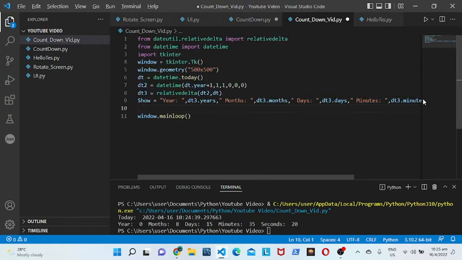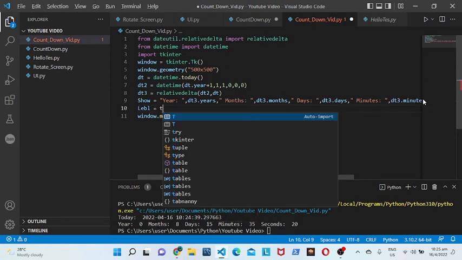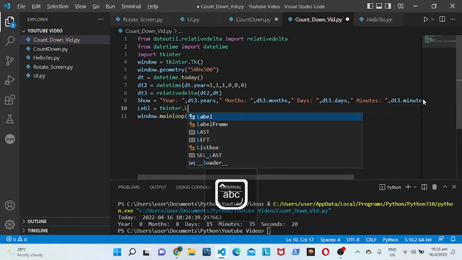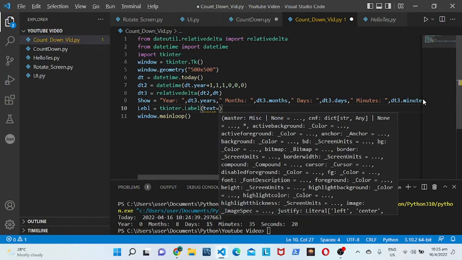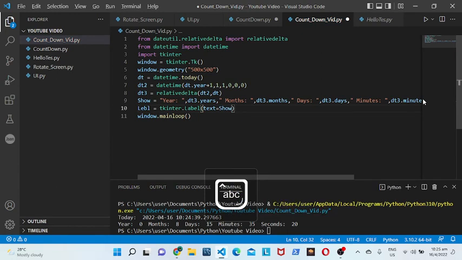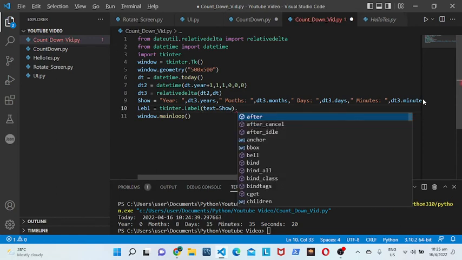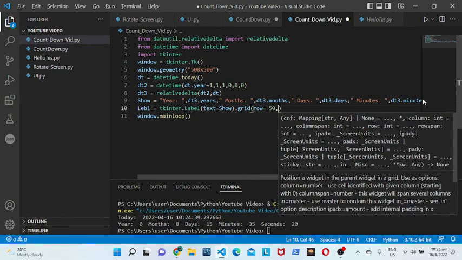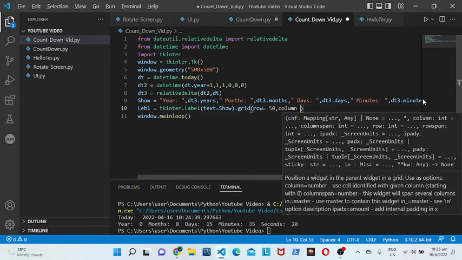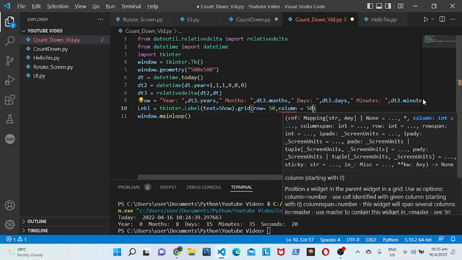Then you can add a label. So label is equal to tkinter.Label, text is equal to our show variable. And then after that we can do .grid, row is equal to 50, I would say, and column is equal to 50.